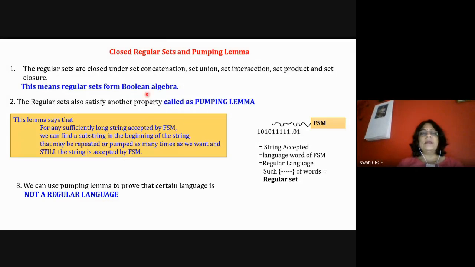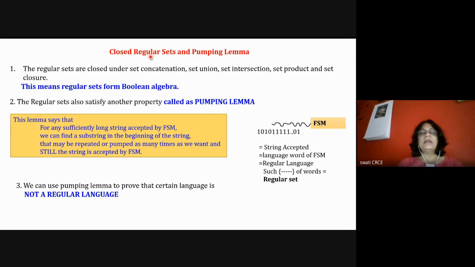Okay, now this regular set is a set of words. A regular set is a set of words which are created by following a particular grammar called a regular grammar. The language of a finite state machine is called a regular language. That language has a grammar called a regular grammar, and by following this grammar, if we create a set of words, that set of words is called a regular set.